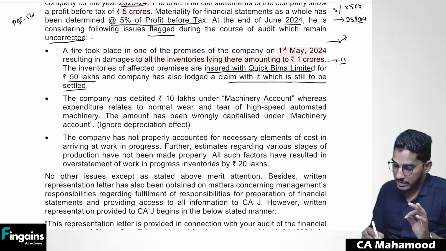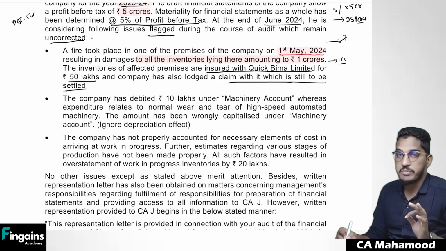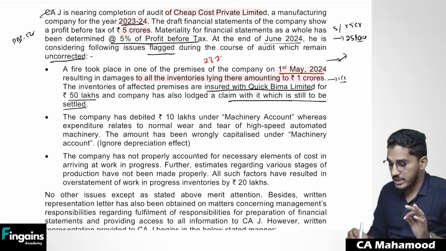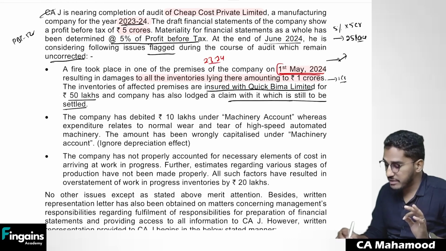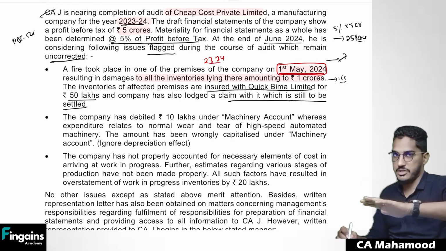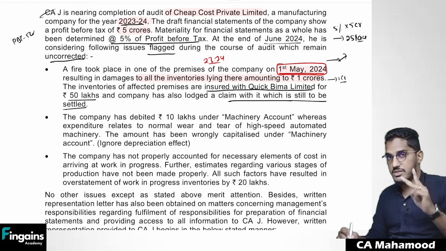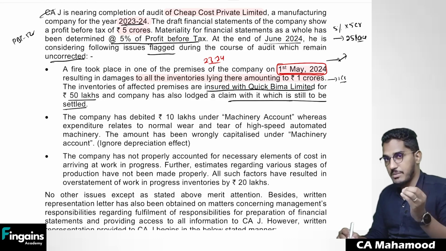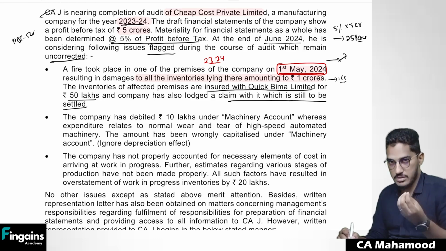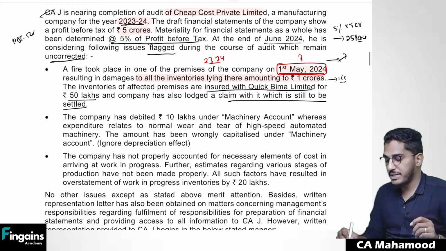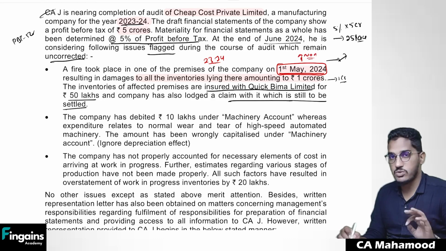See, you have to pay attention to one fact here. Fire accident taken place on 1st of May 2024. And the audit is being conducted for the financial year 23-24. So this is the event which has happened after the balance sheet date. And as we know, this is a subsequent event. There will be two kinds of events: adjusting events, non-adjusting events. You tell me, if the fire accident has taken place after the balance sheet date, is it an adjusting event or non-adjusting event? It is not conforming to any condition existing as on the balance sheet date. It will be a non-adjusting event, but what the management has to do about it?